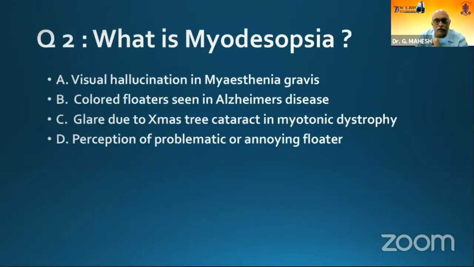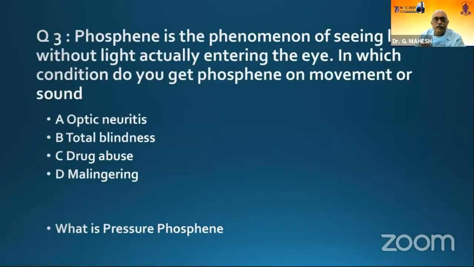Okay, we'll go to the second question. What is myodysopsia? All this has some relevance to today's topic. That is why I am putting all these things. Option A, visual hallucination in myasthenia gravis. Option B, colored floaters seen in Alzheimer's disease. Option C, glare due to Christmas tree cataract in myotonic dystrophy. And option D, perception of problematic or annoying floater. So these are the four options.